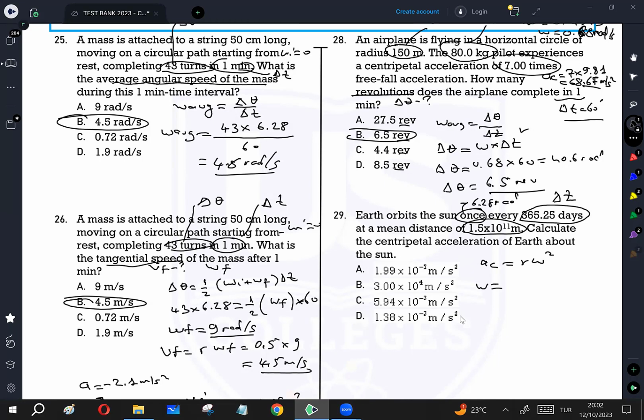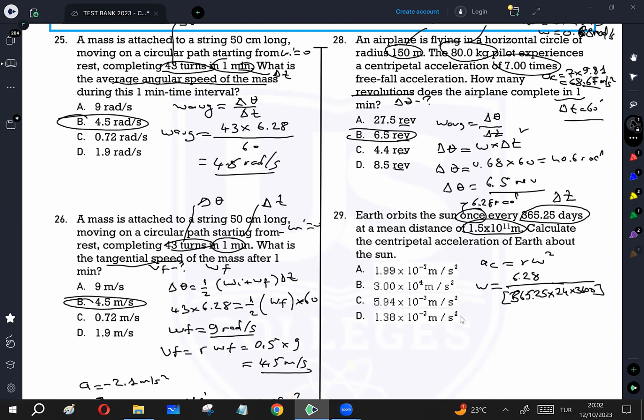We can calculate omega because Earth completes one revolution, which is 6.28 radian, in 1 year, 365.25 days. Of course, we should convert this first to hours, then seconds.